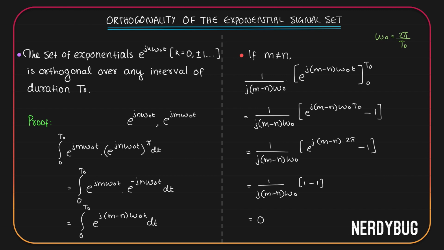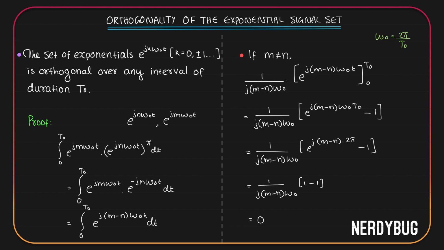So this is proof that a set of exponentials of the form e raised to j k omega naught t, where k can take any integer value from minus infinity to infinity, is orthogonal over any interval of duration T naught. So technically, here we have infinite components in this orthogonal set.